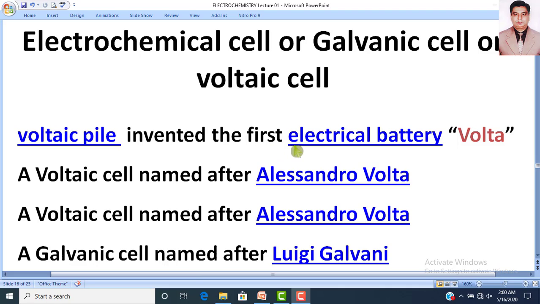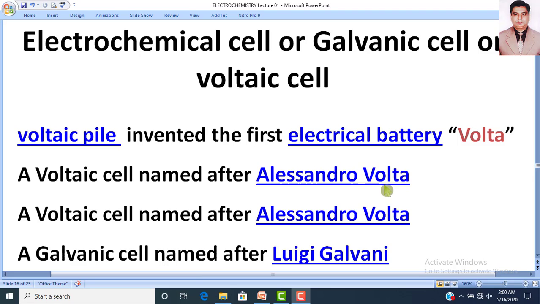Volta is the first electrical battery, and it is also called the voltaic pile. Using his name, Volta, it is named the Volta battery. A voltaic cell was named after Alessandro Volta.